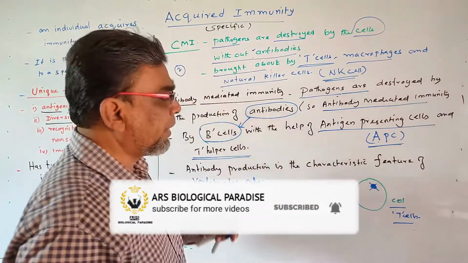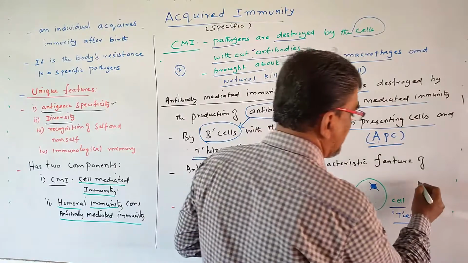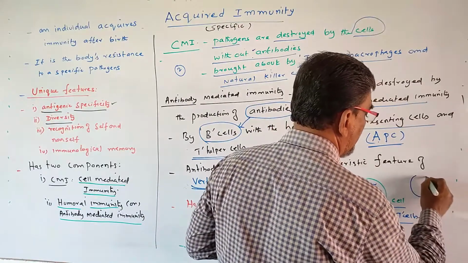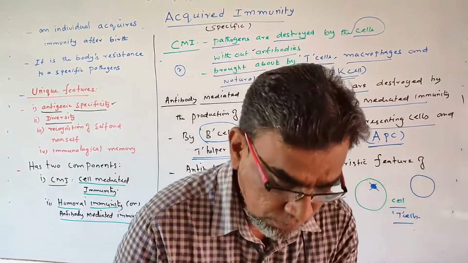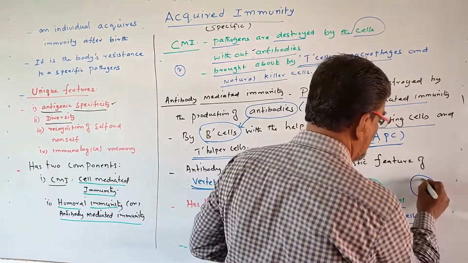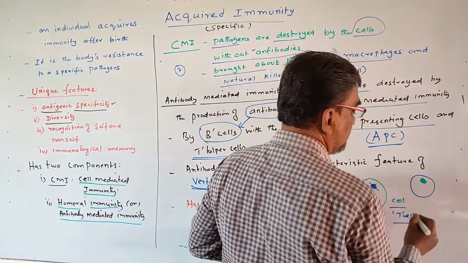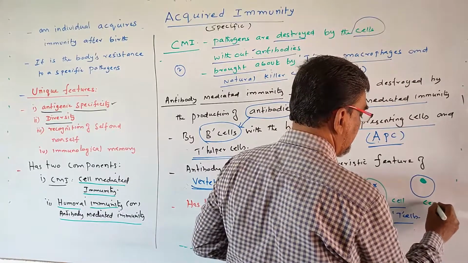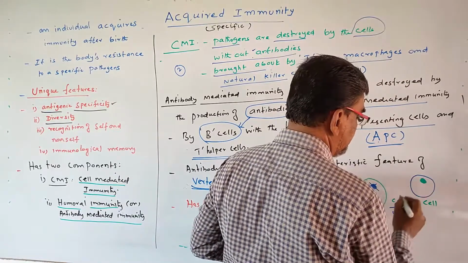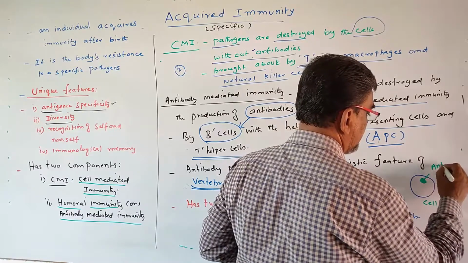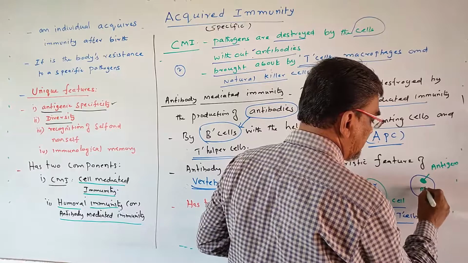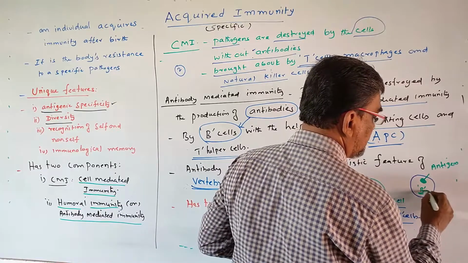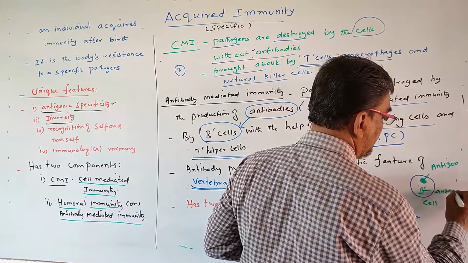So in this antibody-mediated immunity, what happens? Just imagine this is a cell. Here infection takes place by an antigen. This antigen is killed by B cells, especially by antibodies.